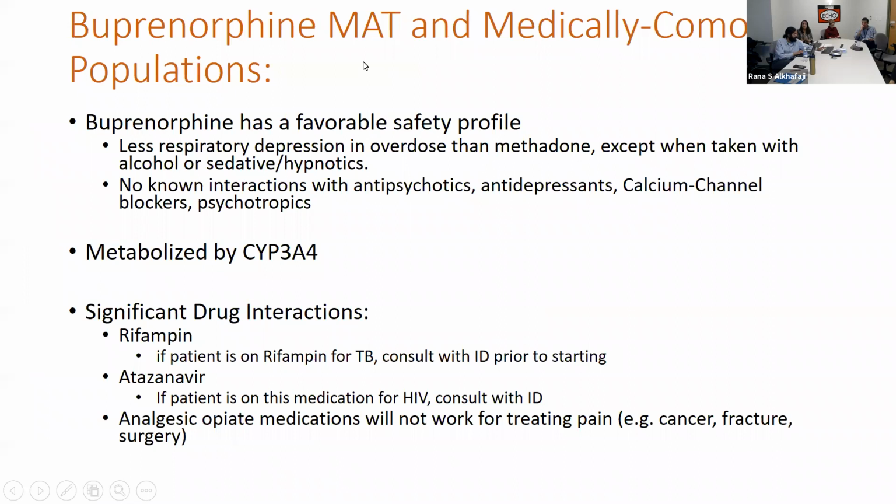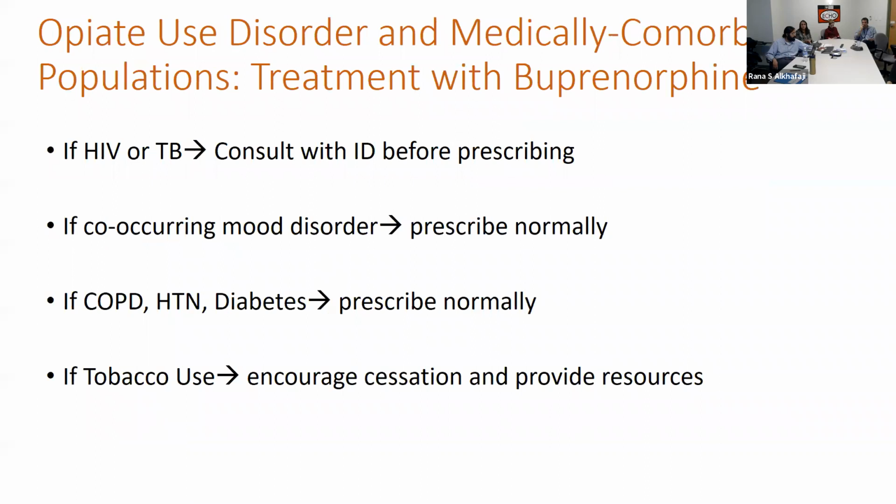For patients who have a lot of medical comorbidity, keep in mind that buprenorphine is safer because of less respiratory depression as well as fewer drug-drug interactions. It generally is pretty safe, right? I've listed some of the more common drug-drug interactions here, but certainly compared to methadone, which interacts with just about every medication, it seems, buprenorphine is a lot safer to use.